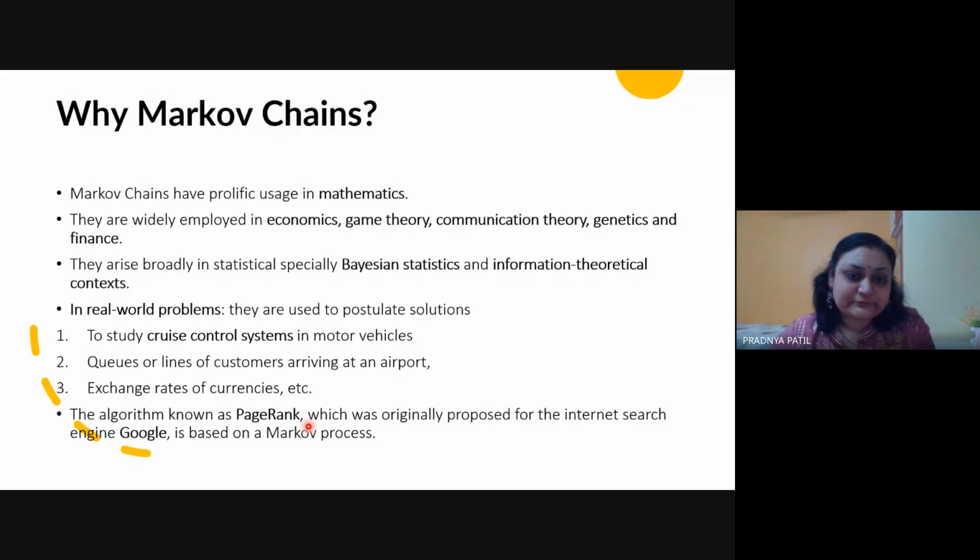What this algorithm does: if I have come to the google.com website, from google.com I may have hundreds of links available on that page. From Google's home page I could go to Gmail, Drive, Google One, the search bar, Calendar or Google Meet, and there are so many different kinds of links.